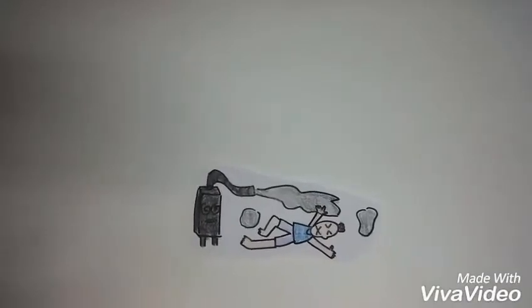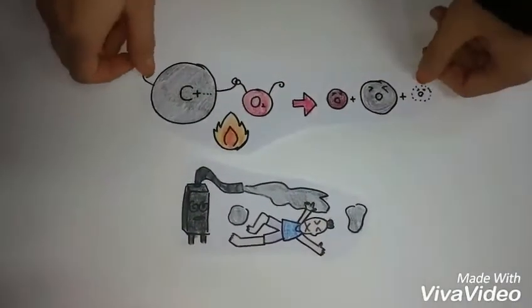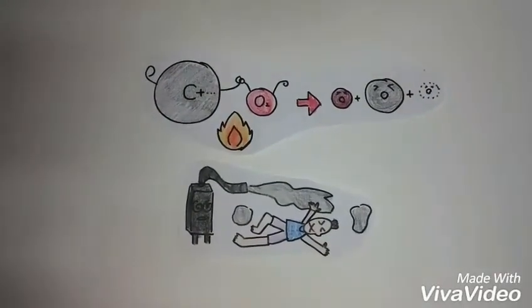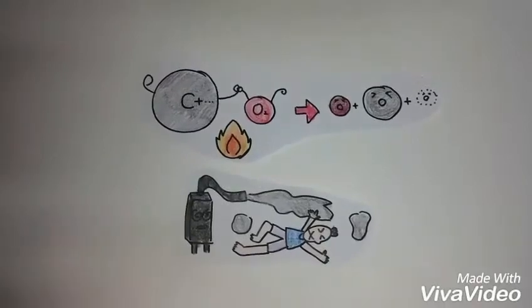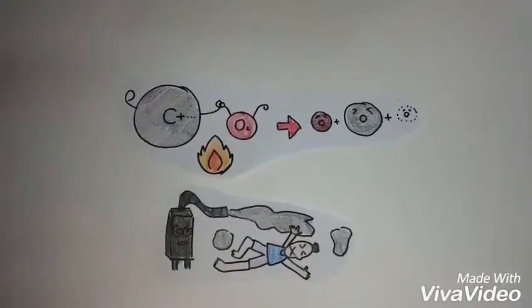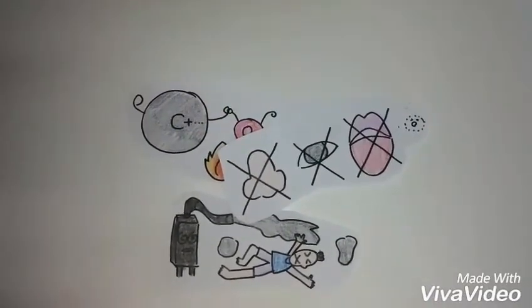Carbon monoxide poisoning is the most common type of fatal air poisoning. Carbon monoxide is produced from the partial oxidation of carbon-containing compounds, and it is formed when there is not enough oxygen to produce carbon dioxide. Carbon monoxide is colorless, odorless, and tasteless, but highly toxic.